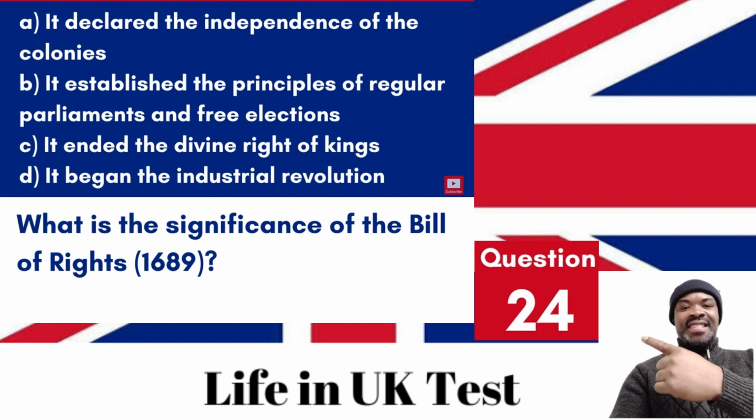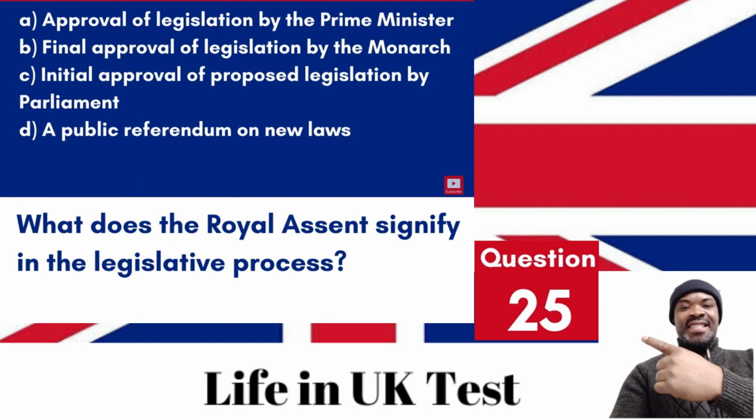1689. A. It declared the independence of the colonies. B. It established the principles of regular parliaments and free elections. C. It ended the divine right of kings. D. It began the Industrial Revolution. Answer B. It established the principles of regular parliaments and free elections. The Bill of Rights in 1689 laid down limits on the powers of the Crown and set out the rights of Parliament. Question 25. What does the royal assent signify in the legislative process?